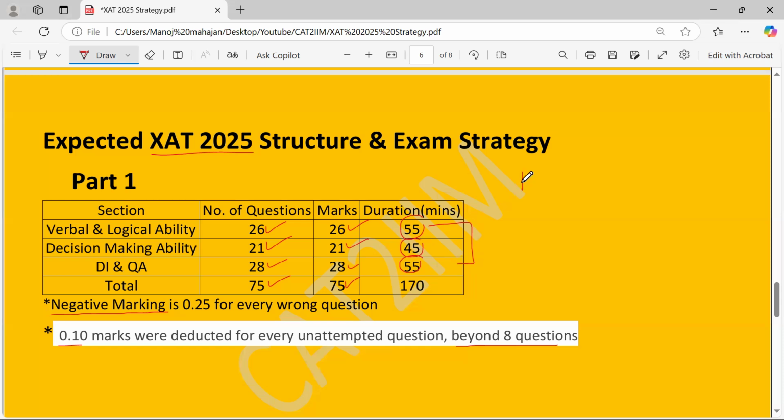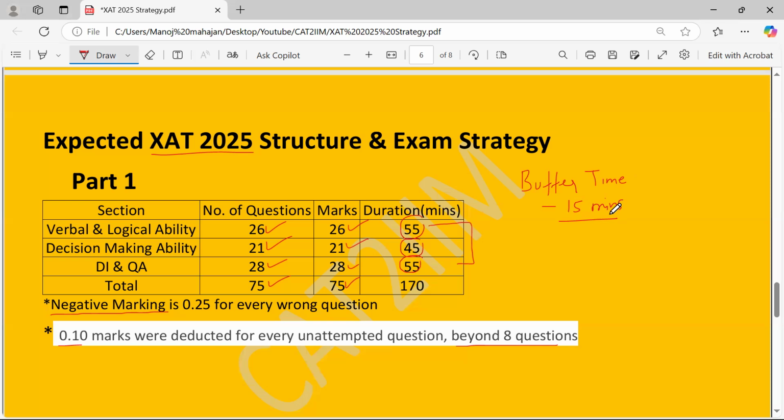So the concept is of buffer time. What I mean by that is you should keep around 15 minutes with you. See, clearing the sectional cutoff does not mean getting a call from XLRI. You definitely have to clear the overall cutoff also. So those 15 minutes you can spend in the area which is actually your strength.